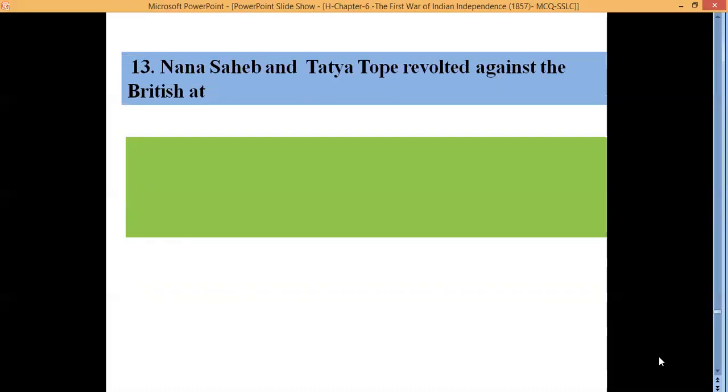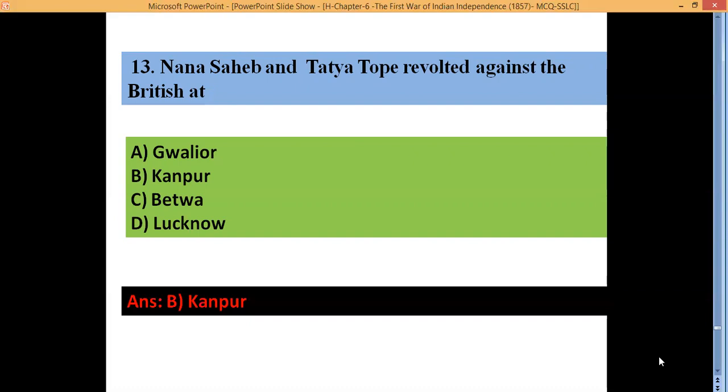Nana Sahib and Tantia Topi revolted against the British at A. Gwalior, B. Kanpur, C. Betwa, and D. Lucknow. The correct answer is B. Kanpur. The Nana Sahib was not paid pension, which was paid to his father Bajirao II. Therefore, he revolted against the British. When British tried to suppress Nana Sahib, even Tantia Topi also supported the revolt.